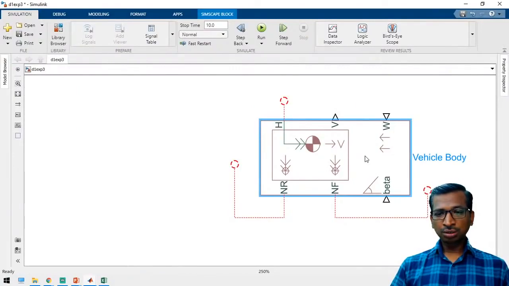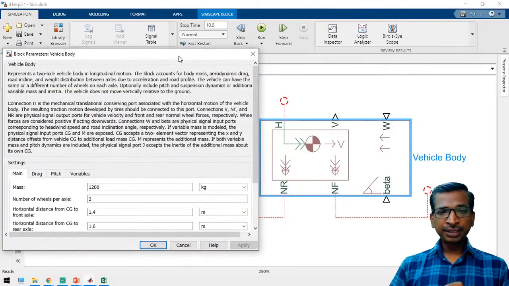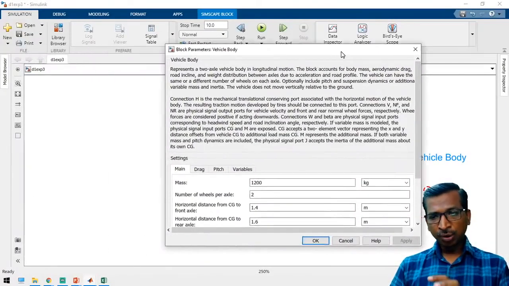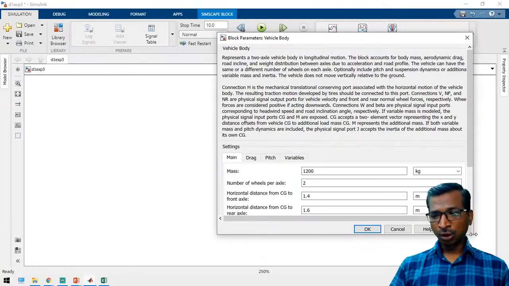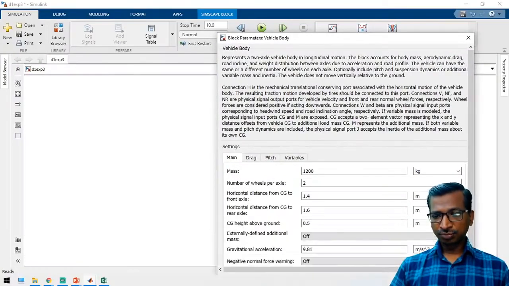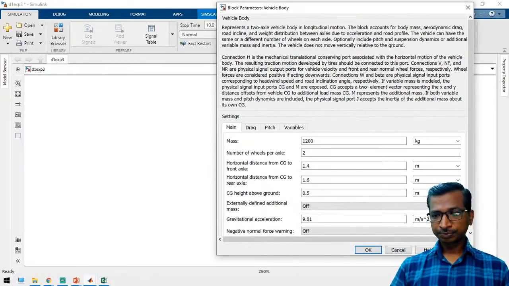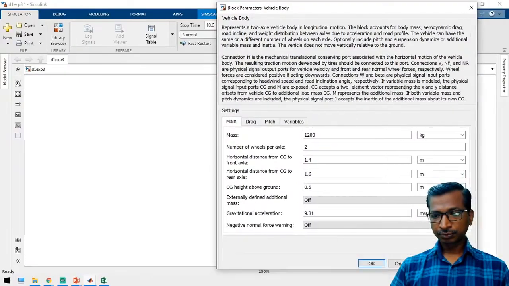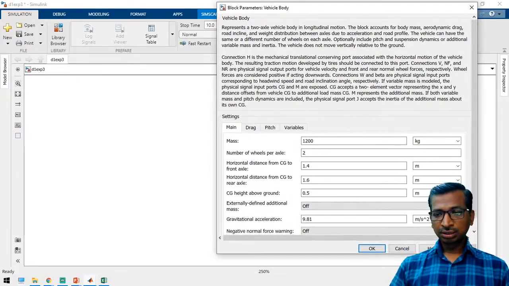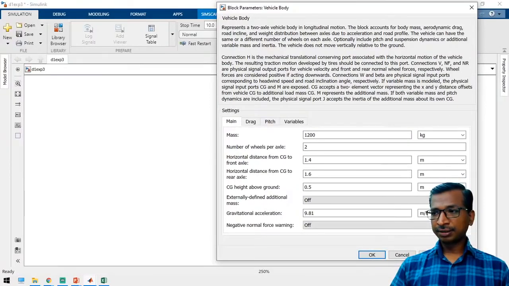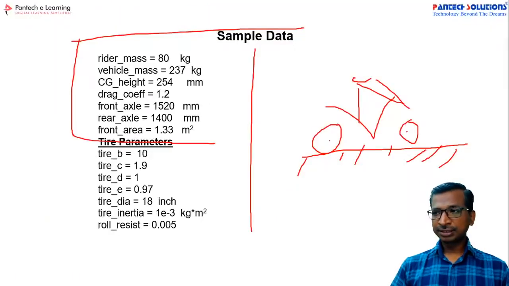Just open the block. So if you want to vary the parameters, just double click over the block, then you can get a window. Yes. So now let us take up the parameters.